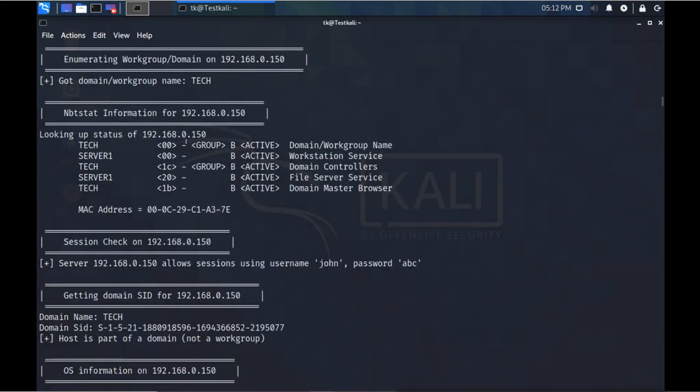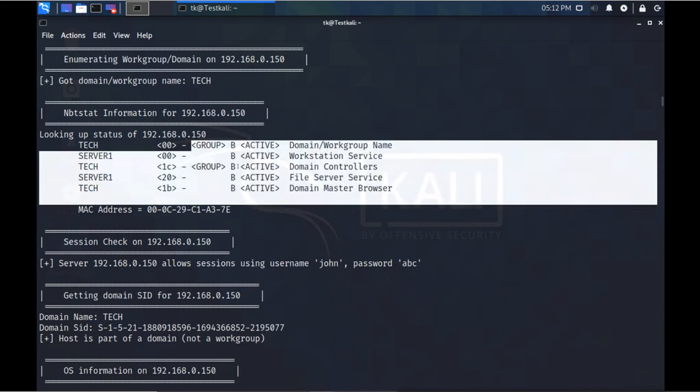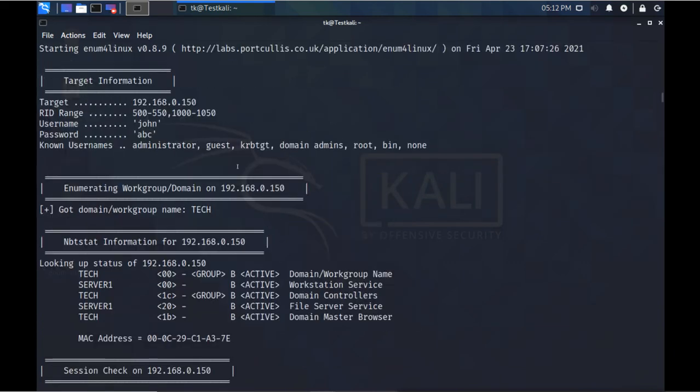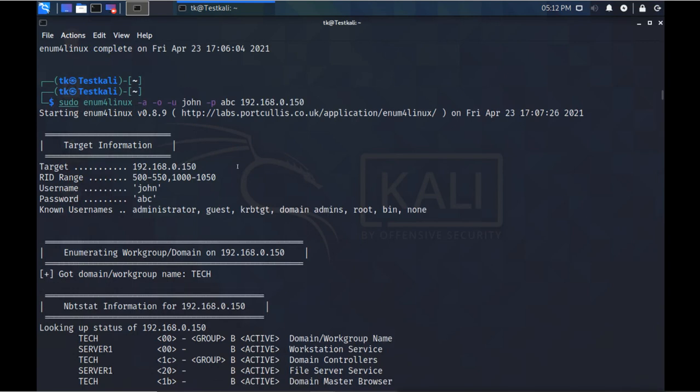Then this information was also showing previously, but the other information was not showing because we had not provided the username. Now I have provided the username with the password. Even though this user is not an administrator, it is still showing some information. It is showing lots of information.